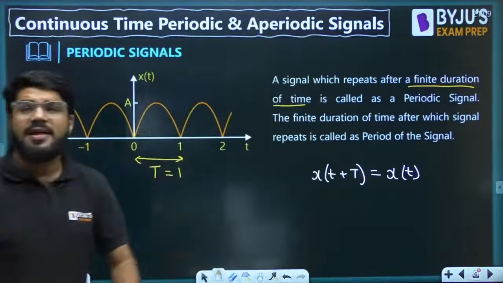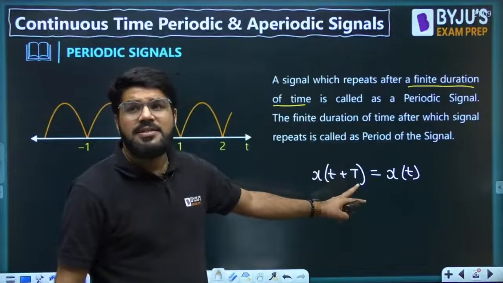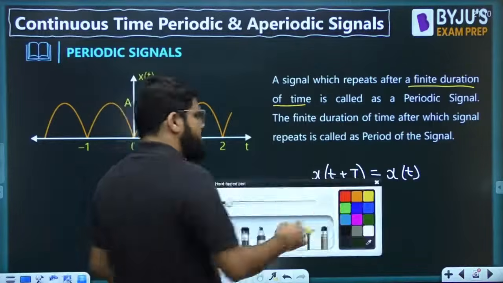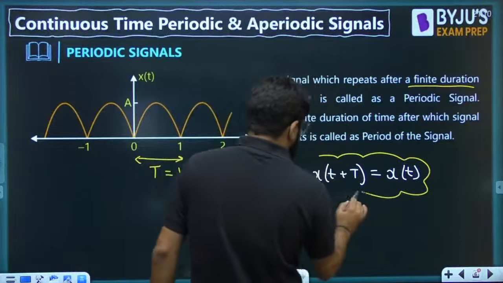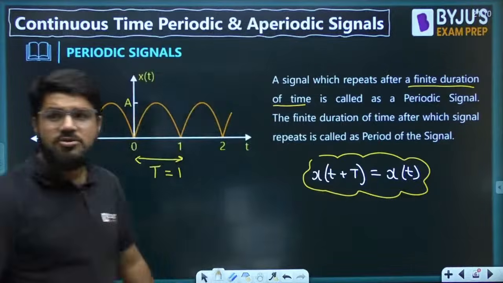That is why we call it a periodic or repeated signal, whose value repeats after every finite duration capital T. Okay, this is the fundamental thing, where T will be known as the fundamental time period. We'll have all the definitions also officially coming up.